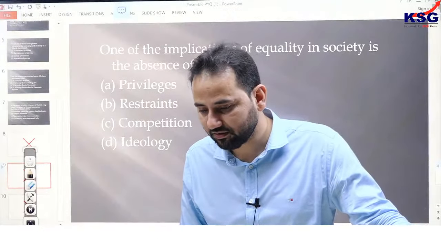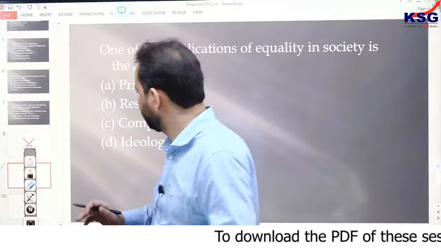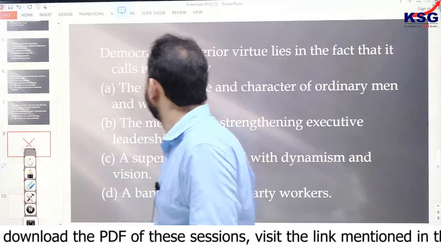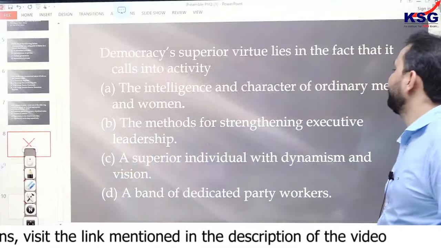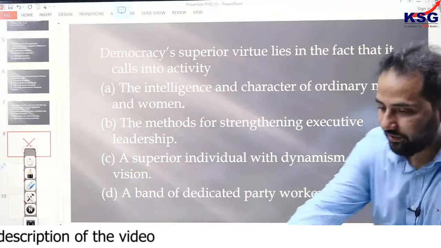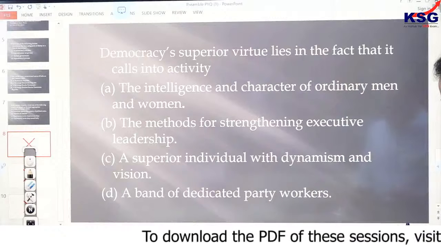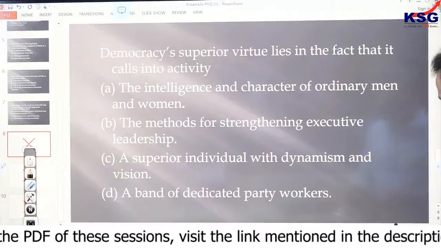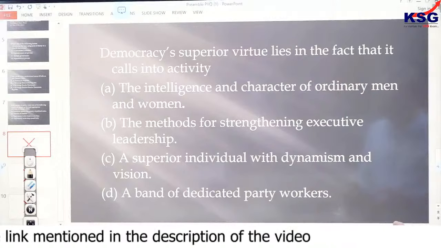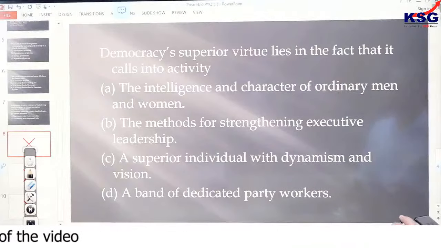So, third last. This is the third last one. Democracy's superior virtue lies in the fact that it calls into activity the intelligence and character of the ordinary men and women. Next option is the methods for strengthening executive leadership.